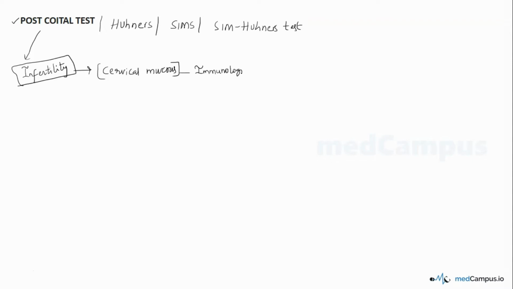That means the cervix might contain anti-sperm antibodies. In presence of these anti-sperm antibodies in the cervical mucus, for example, this is the ovum and this is the sperm which needs to enter into the ovum.